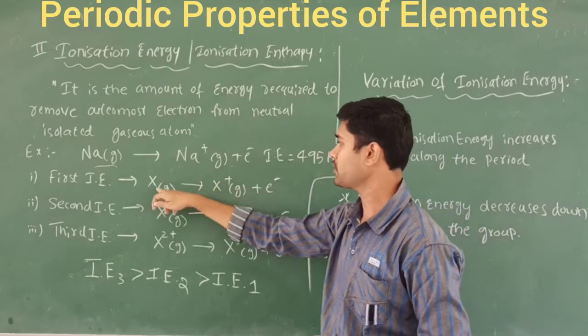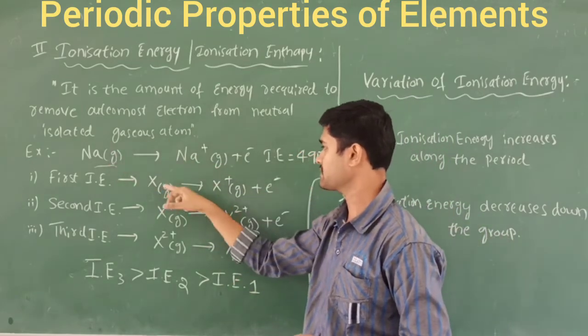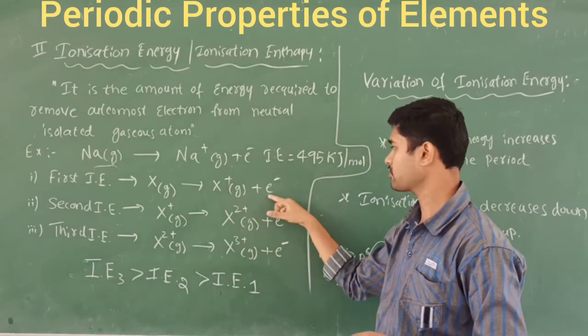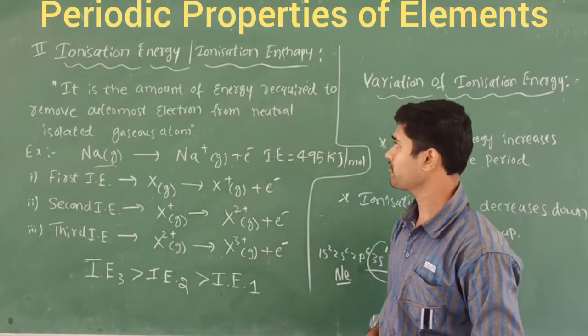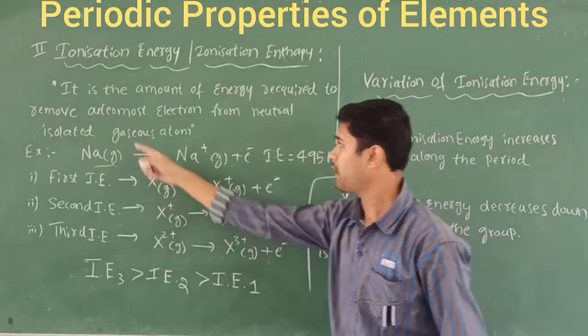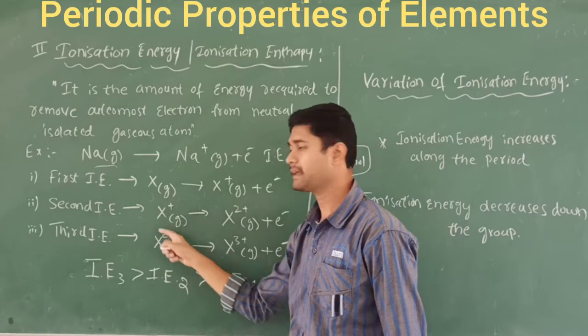It is the amount of energy required to remove the outermost shell electron of an isolated gaseous atom to form the monopositive ion. An electron is released. What about the second ionization energy? It is the amount of energy required to remove the outermost electron from the monopositive isolated gaseous atom.